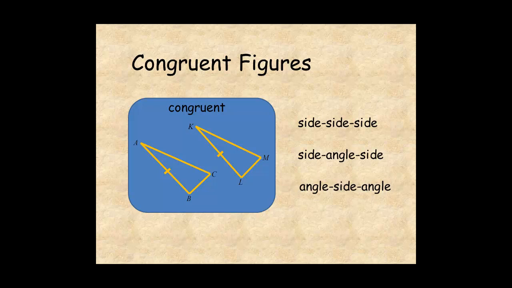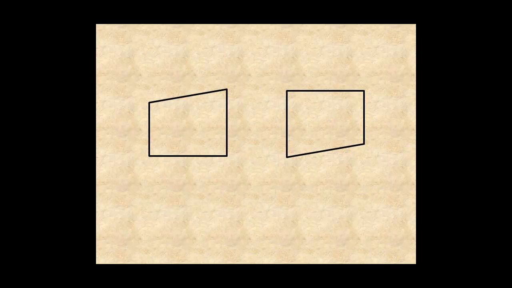This lesson helps you understand congruent figures. Congruent figures have the same size and shape. Corresponding angles and corresponding sides of congruent polygons are congruent. The tick marks tell you which sides are congruent. The arcs tell you which angles are congruent.